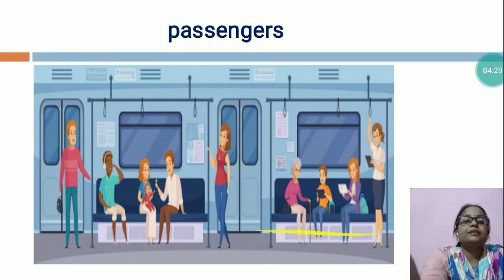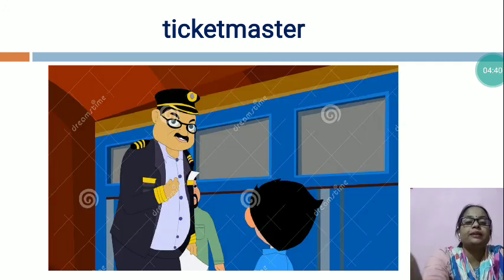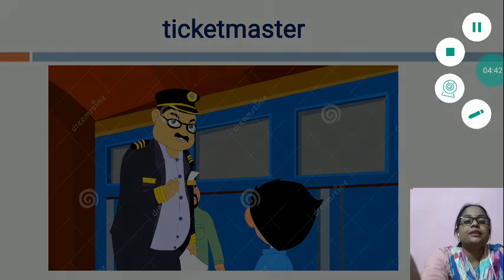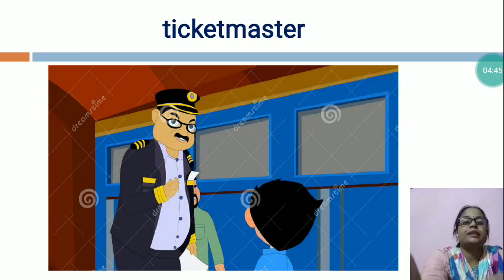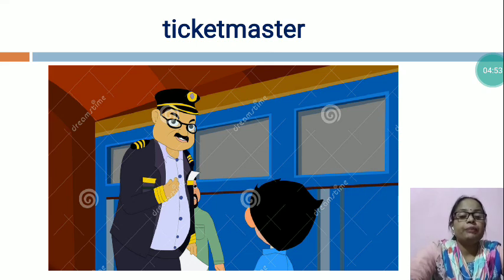Now the next is ticket master. Who is this man? This man is a ticket master. Yes. Now I would like to explain to you about the ticket master. When traveling by train, we buy train tickets from the official ticket master. That person helps us to find the train coach and seat berth in train coaches.